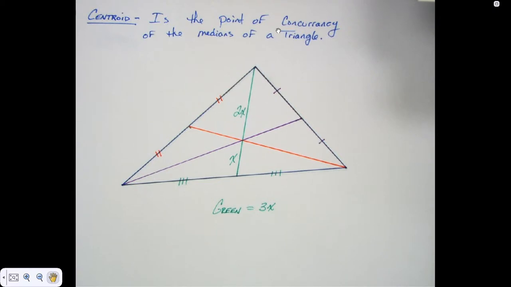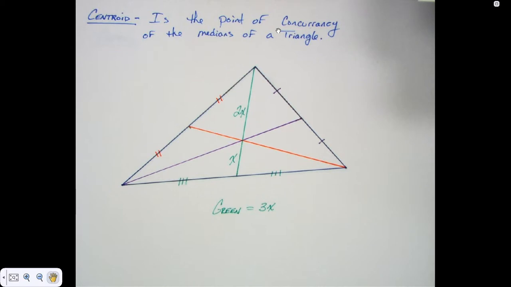Now here's the way the book describes it. Someone read to me the definition, what they say about a centroid. I think you'll see the word 2/3 somewhere.